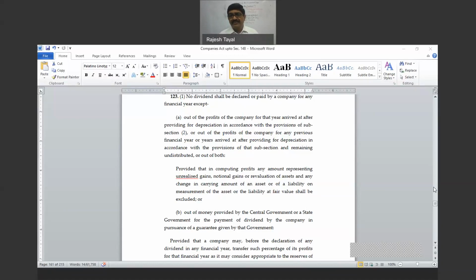Procedure for claiming unpaid dividend after 7 years: there is a specific format given. You make the application, but as I said, generally dividend is not repaid. If in the AGM the company failed to pay, no, it cannot pay dividend later.